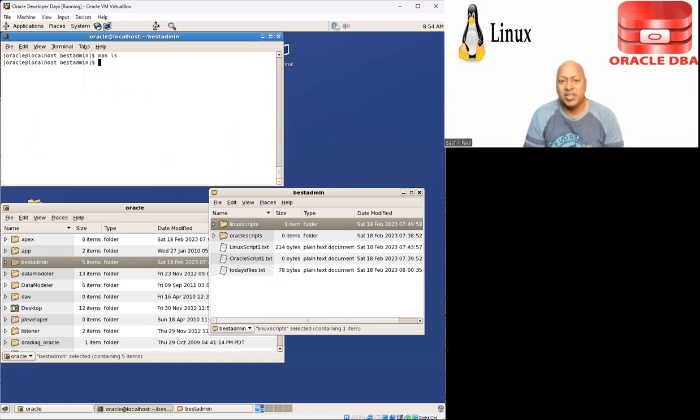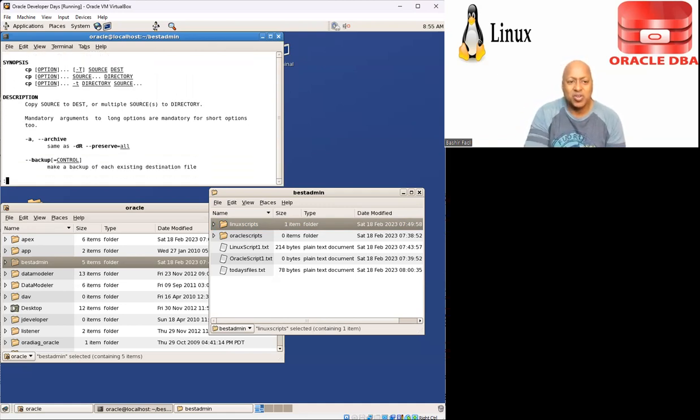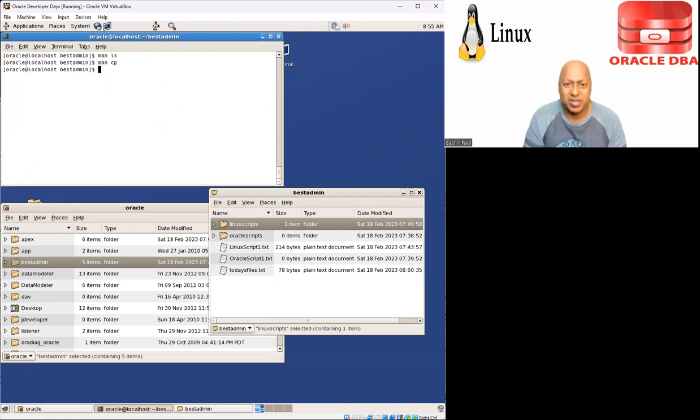I heard there's a command cp, short for copy. I'm not sure how to use it, so I'll just type in man cp, enter. Again, you can see the colon at the end, which means there's more pages. I can keep pressing enter and read through it. Anytime I want to quit, I just put the letter q and I'm out of it. So man is the command that shows us how to use the commands on the command line and interact with it.